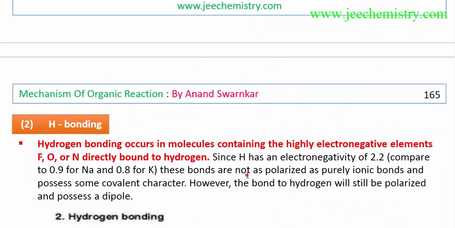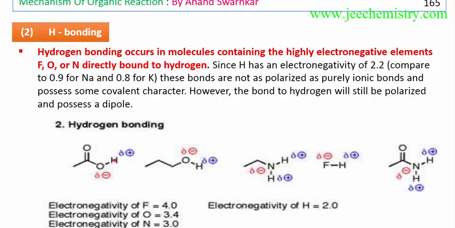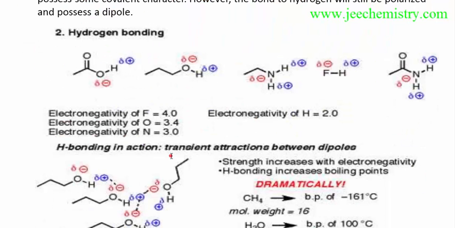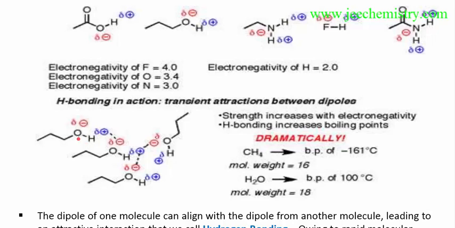Now we learn about hydrogen bonding. Hydrogen bonding is formed when hydrogen is attached to a more electronegative atom. As the electronegativity of that atom increases, the plus charge on hydrogen increases, so it forms more and more hydrogen bonding. As hydrogen bonding is an attractive force, it makes the compound more strongly bonded, and the boiling point increases.